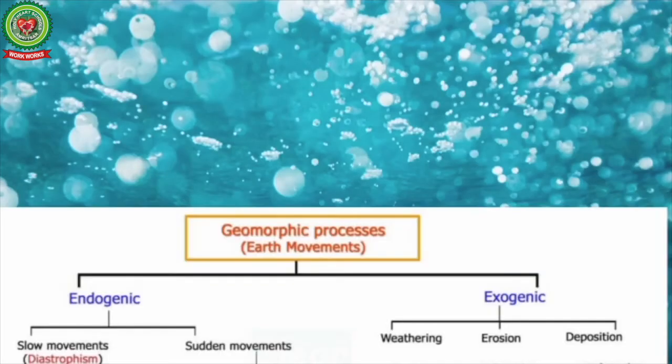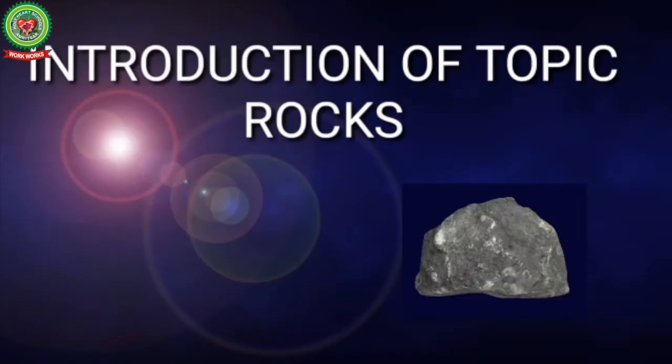The changes on the landforms of the earth are done by two types of natural forces: one is endogenic, one is exogenic. Endogenic forces are the forces that act within the earth's surface. They can be slow movements or sudden movements, like volcanic eruptions and earthquakes. The forces that act from outside of the earth's surface are called exogenic forces, for example weathering, erosion and deposition.